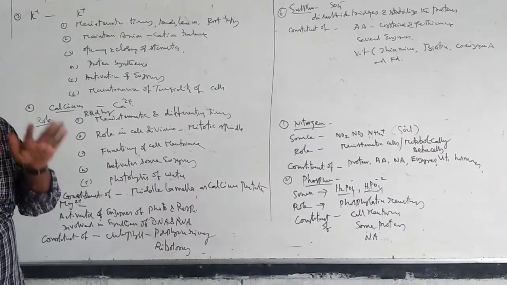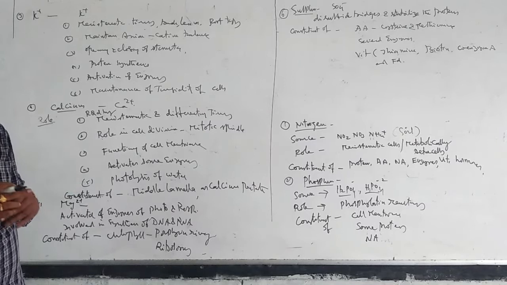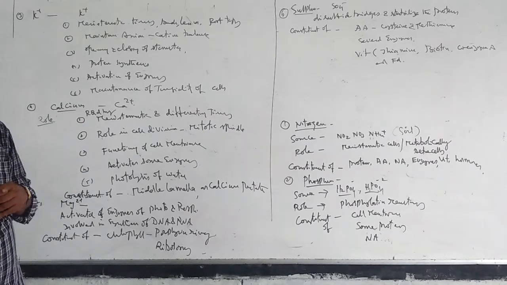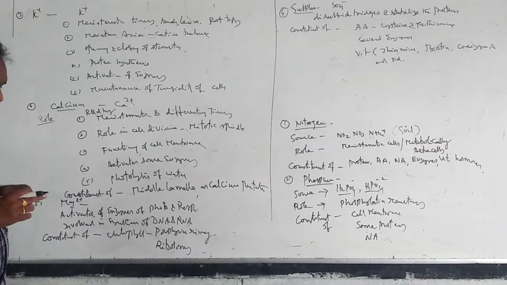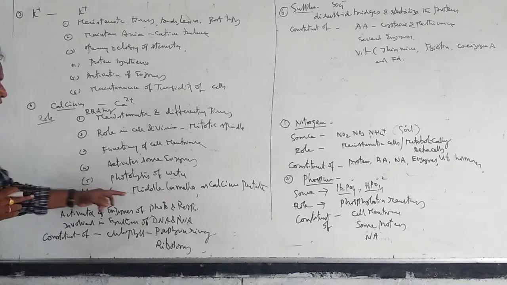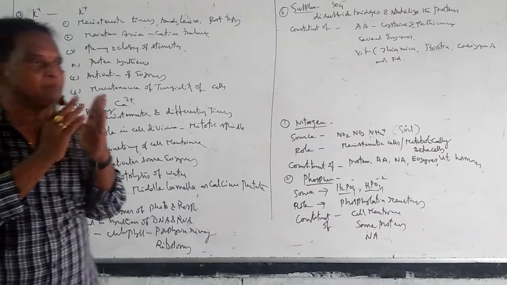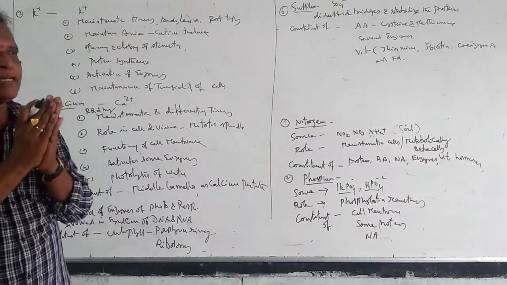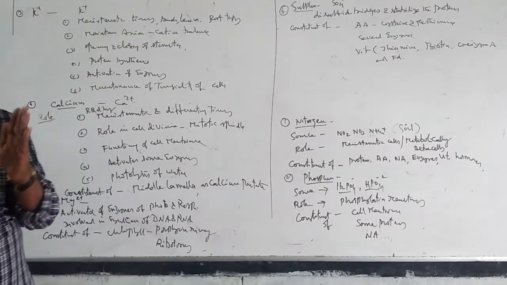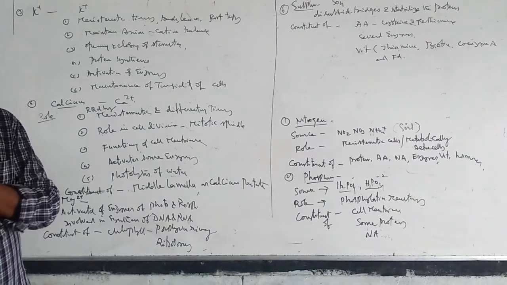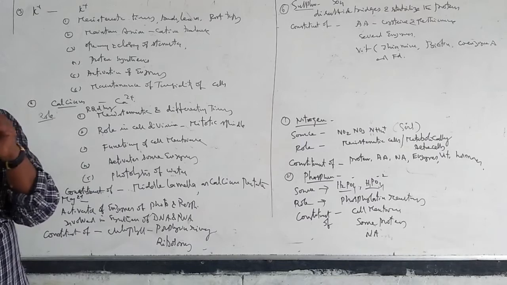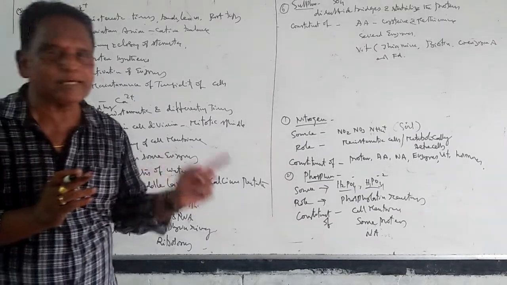Photolysis means splitting of water molecules in the presence of sunlight with the liberation of oxygen during photosynthesis. And calcium is a constituent of the middle lamella. As you all know, the middle lamella is a separating matrix which separates the neighboring cells, and that middle lamella is made up of calcium pectate. So for the formation of calcium pectate, calcium is required.